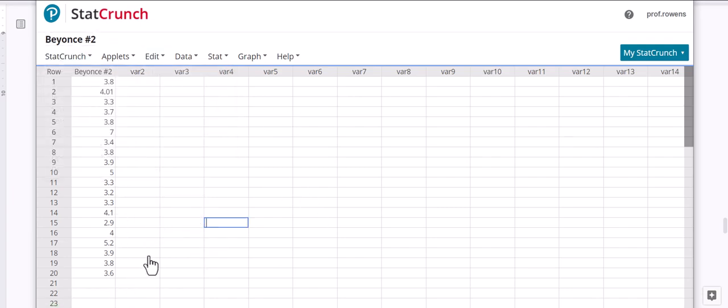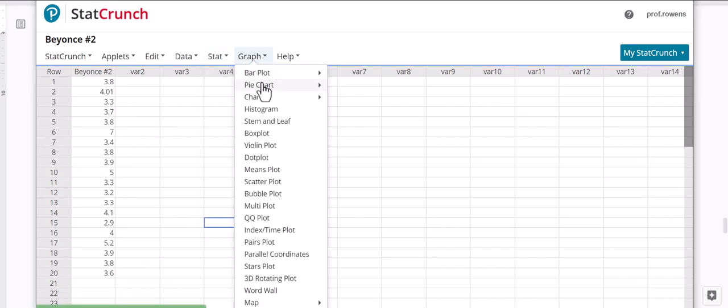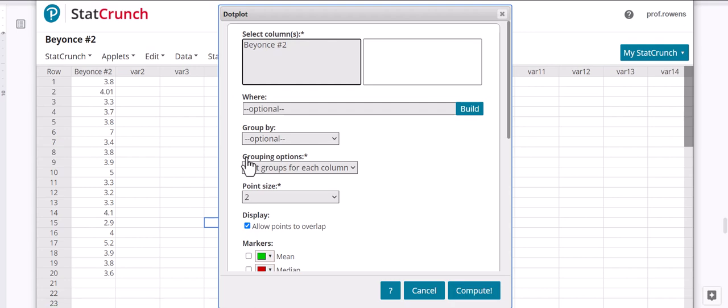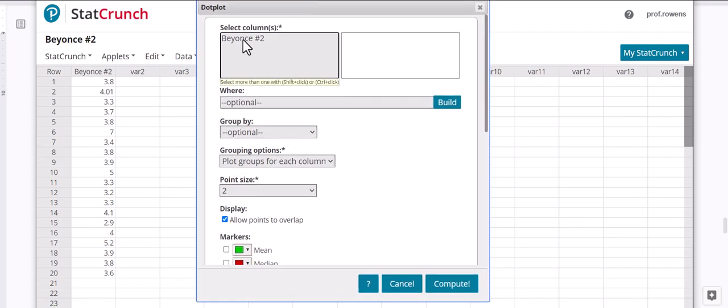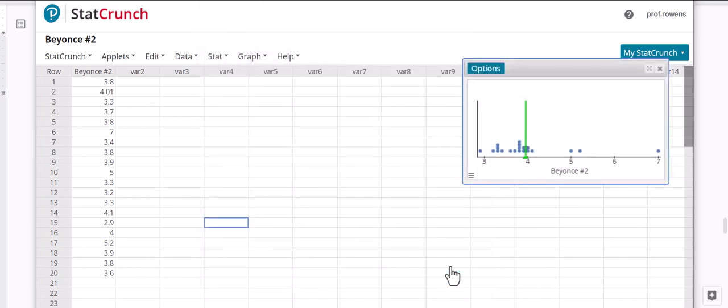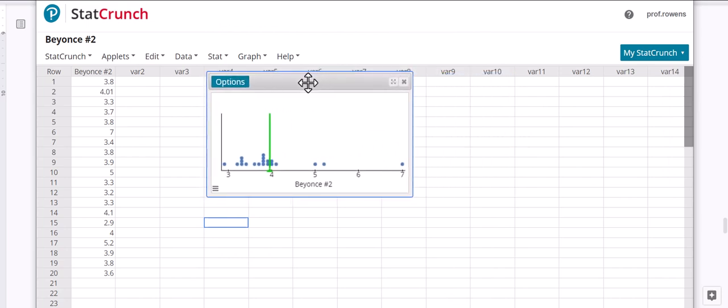And so we have that here. Let's go to the graph and do a dot plot again. And so here's our window for the dot plot. Select the column Beyonce number two, and in this case I do want to put the mean just to see what the mean looks like in the dot plot. So let's compute, and so now it gives me my dot plot over here.